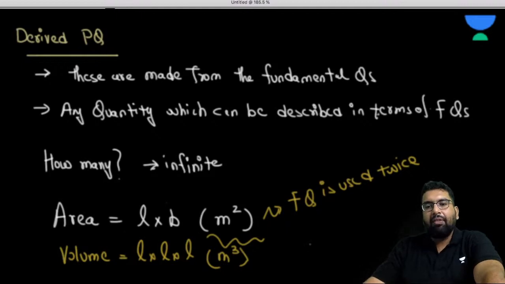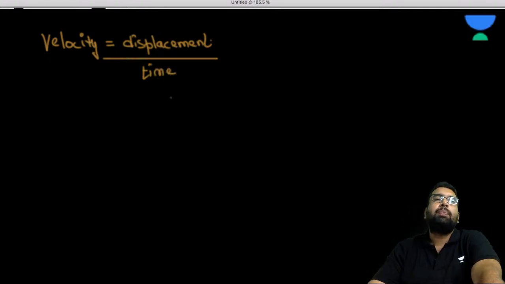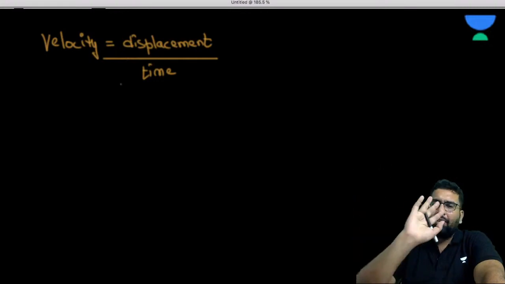Similarly, if I say we have velocity. As I said, there are so many, we can't just write them all. So I'll just give you what I want to, and later on we'll do everything. Don't worry, just follow my lead. Velocity is displacement per unit time. Although it is not exactly that, it is basically change in displacement upon change in time. We'll come to that, don't worry.